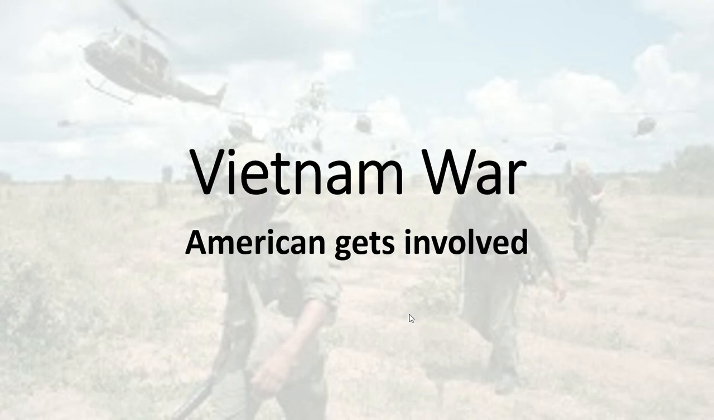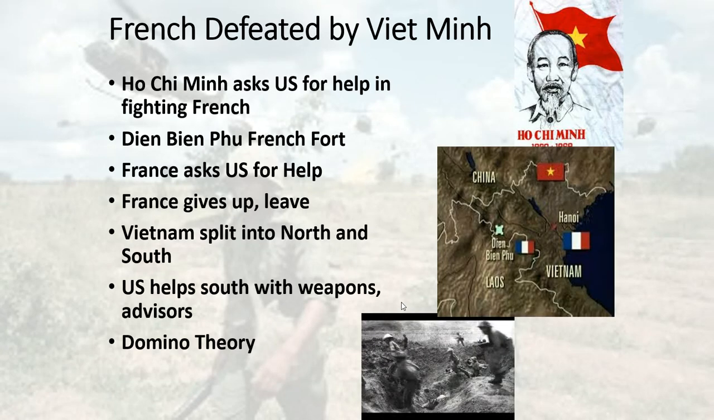Howdy, today's distance learning is the Vietnam War and how America gets involved. The Vietnam War would be a war that would affect America for a long time, cause thousands of casualties, over 55,000 Americans would die. It would split the country and lead to a lot of unrest by the 60s and early 70s. So today we want to take a look at how we actually get into the Vietnam War. What really gets us involved?